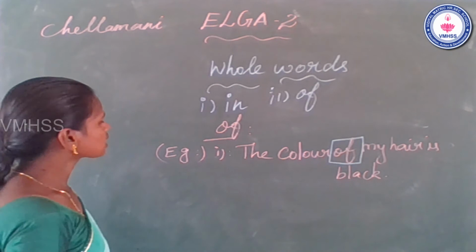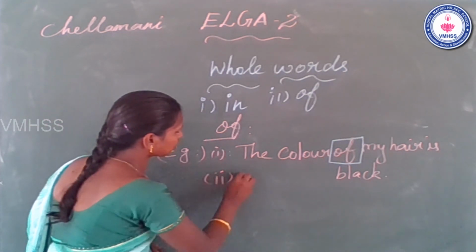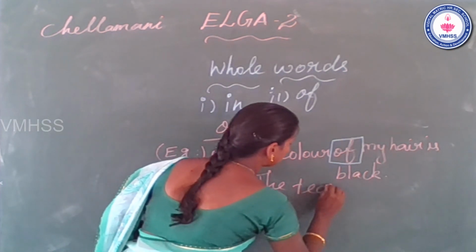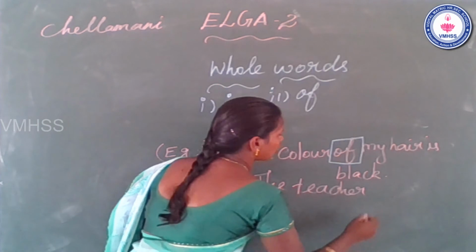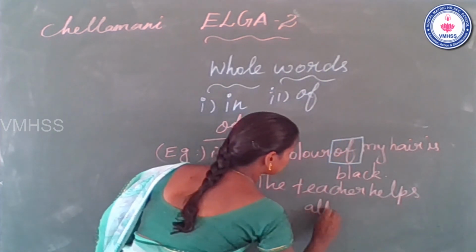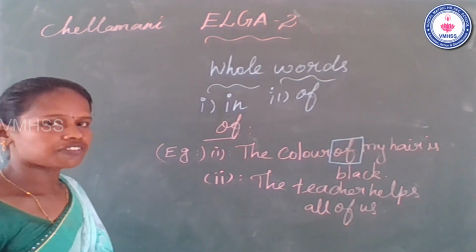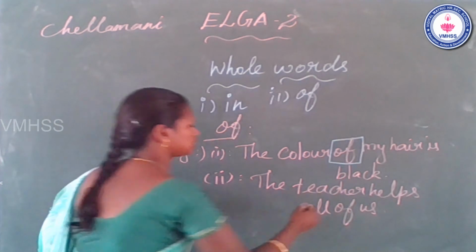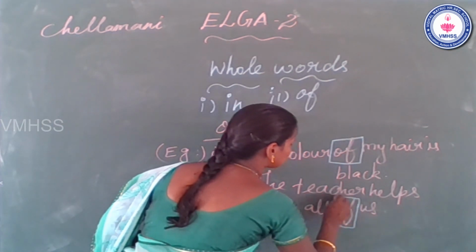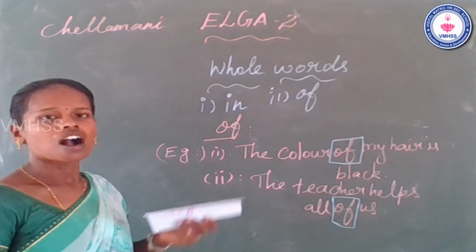Now see the second example. The teacher helps all of us. All of us. Where is the whole word? Yes, it comes after "all". Of. The second whole word is of.